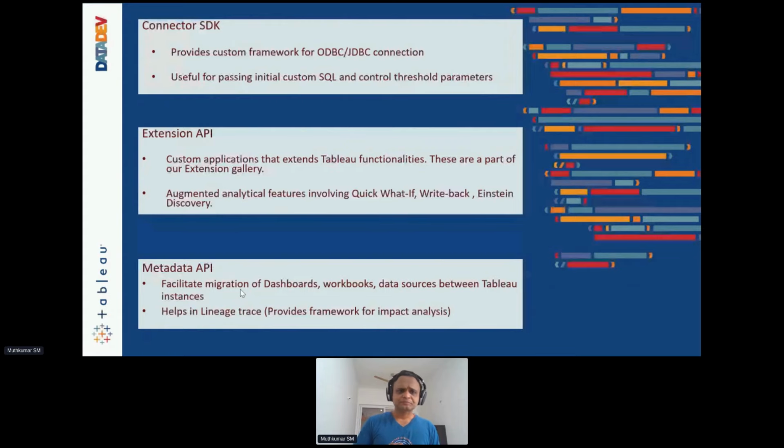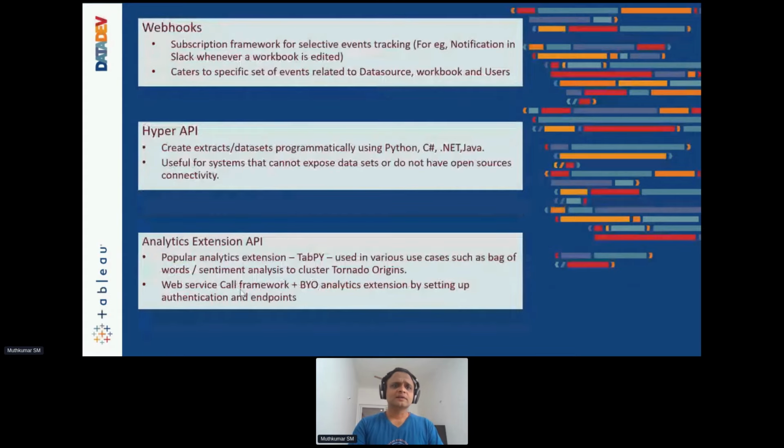Now, similar to that, we do have a recently introduced, I wouldn't say recent, it's probably 3 or 4 releases old, feature: webhooks, which is having very good inroads with a lot of our customers. It's like a subscription framework which allows you to track certain events that happen in the system, similar to your RSS feeds, the feed publishing format.